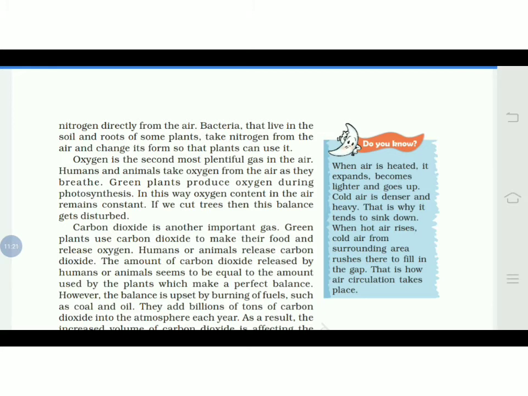So this nitrogen is absorbed by the soil and the roots, and it is carried by the plants by changing its form, and in this way the plant is using the nitrogen. So directly they are not inhaling like us. The bacteria are helping the plant to take in the nitrogen.